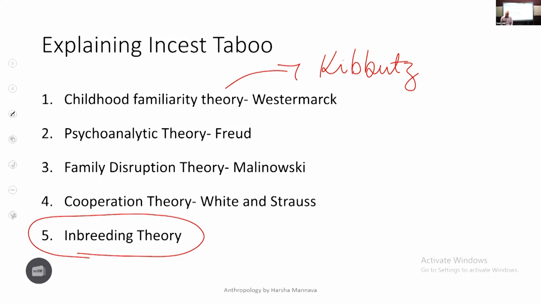So you can write all these theories and finally say the best explanation for why incest taboo is universal is the inbreeding theory, because inbreeding theory explains incest taboo from a biological point of view, and it is backed by modern developments in genetics. Clear? Next.